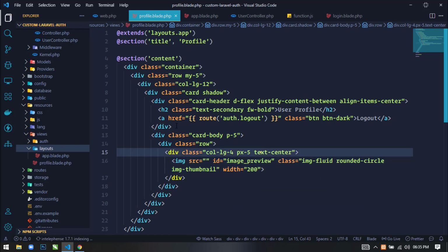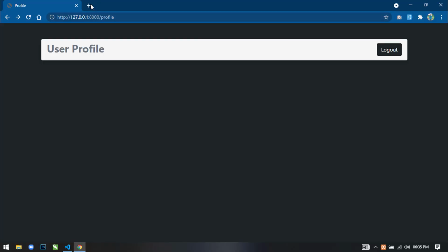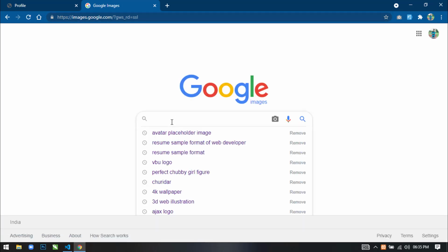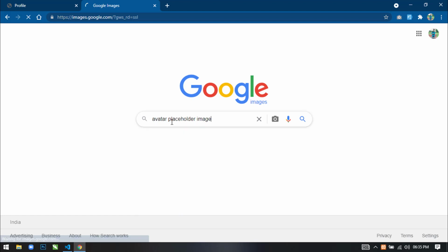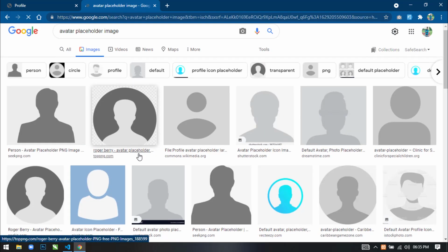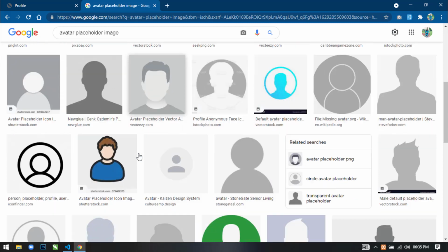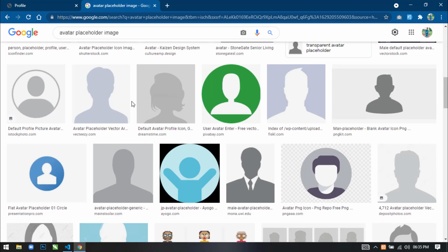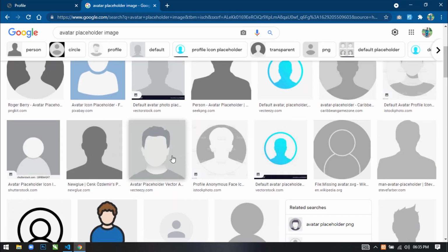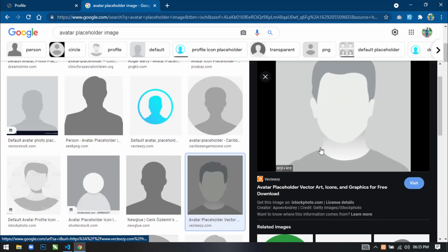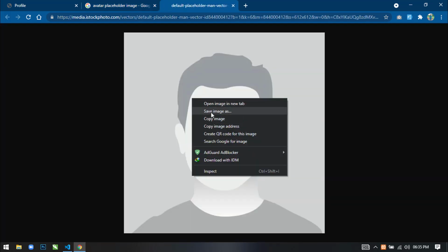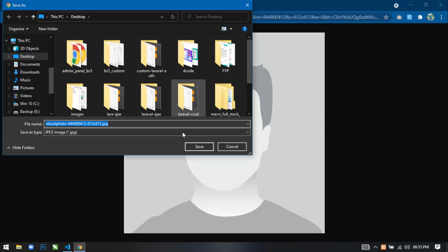Now let me download an image from Google. So just write image.google.com, and here write avatar placeholder image. Now download any image which you like. So I'm just using this one. Just download it, open image in new tab. Now save this in desktop.